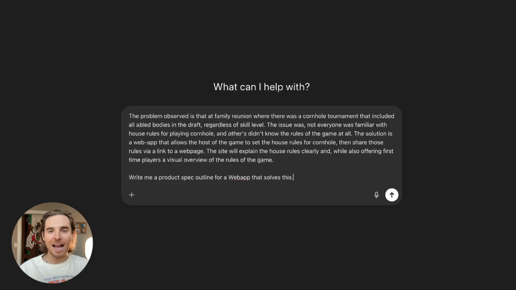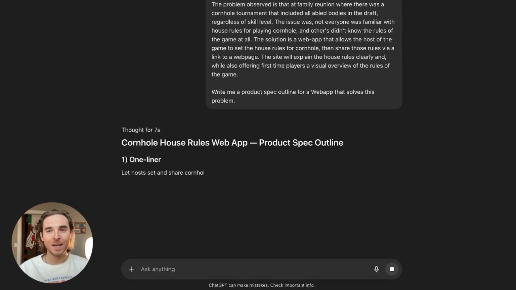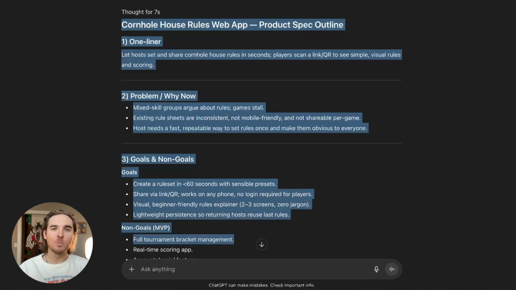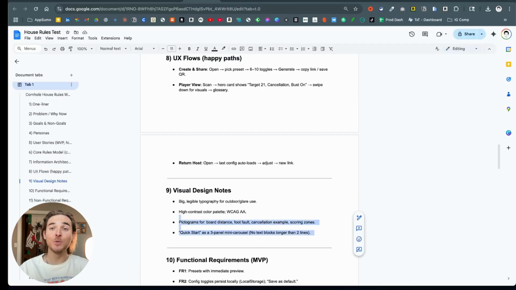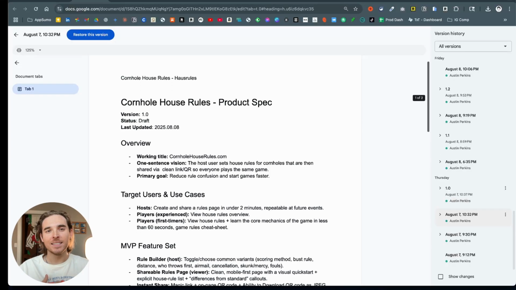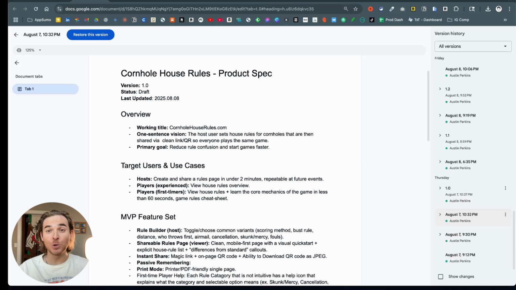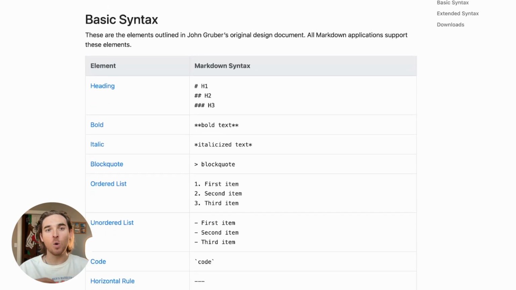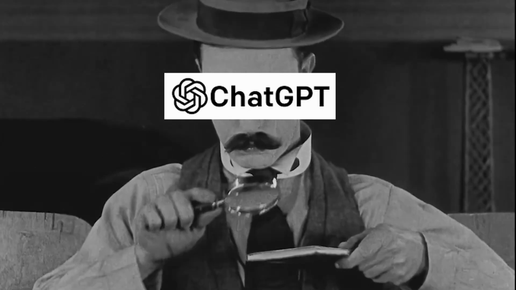So to get started, I very poorly explained my app idea to ChatGPT 5 and asked it to produce a product spec outline. I copied the output to Google Docs and then basically removed any sections that added unnecessary complexity, and mostly so I wouldn't be overwhelmed. Now, I decided to write my product spec in Google Docs, but used formatting that would translate well to Markdown, which, as I understand, is a plain text file type that makes the requirements and hierarchies easy for the AI to interpret.